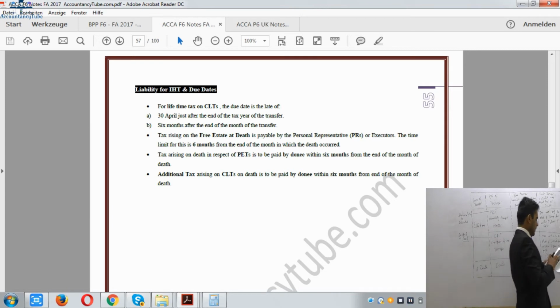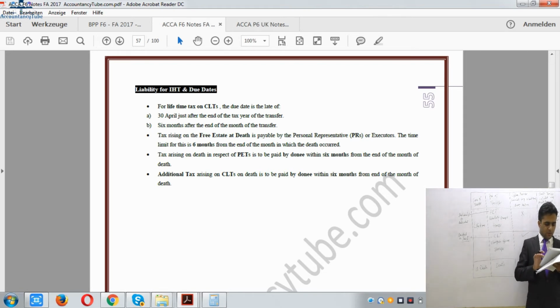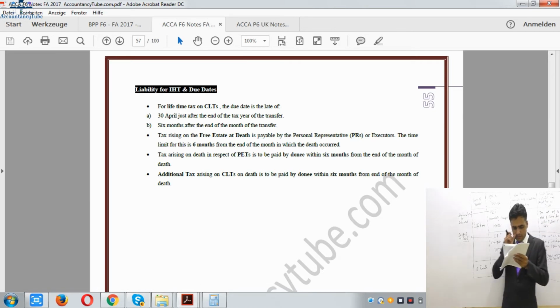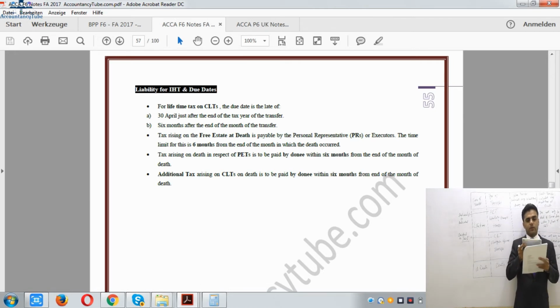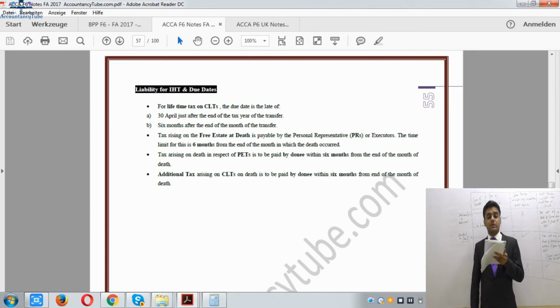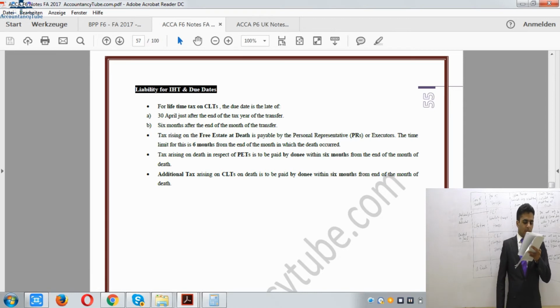Right, let me open up this question as well from your BPP exam kit. Question number 167. It says Ruth made a chargeable lifetime transfer of £750,000 on 18th of June 2017. Ruth died on 10th of July 2017. Match the dates by which the lifetime inheritance tax and the inheritance tax arising as a result of Ruth's death